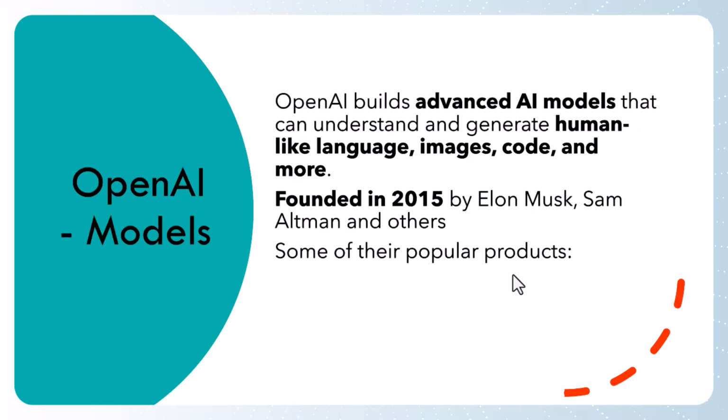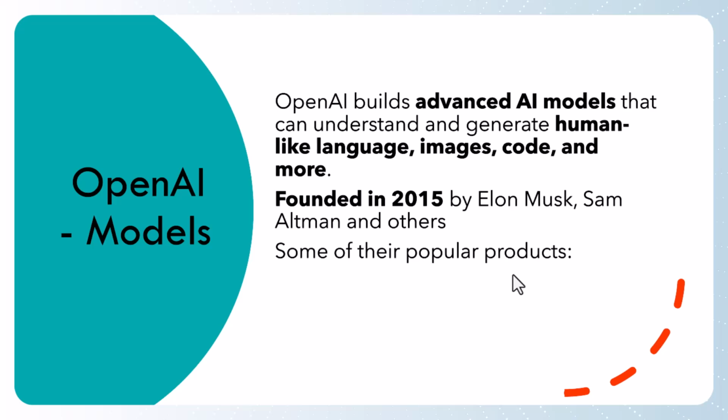Next, OpenAI builds advanced AI models. What do AI models mean? In any software you take, there will be services, which are kind of web APIs, or APIs as we call them. There will be different models. OpenAI builds the most advanced AI models, and these models are consumed by Microsoft and other companies as well.